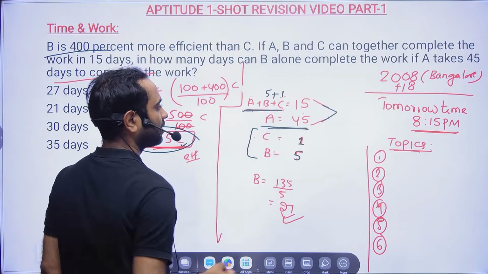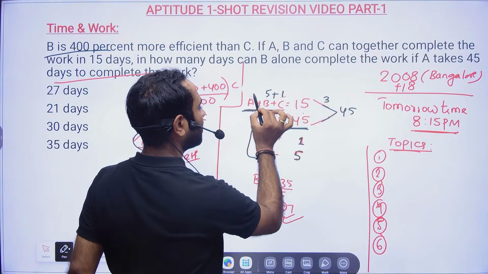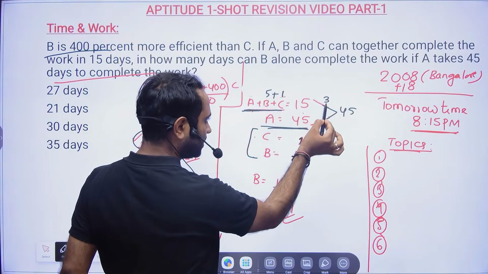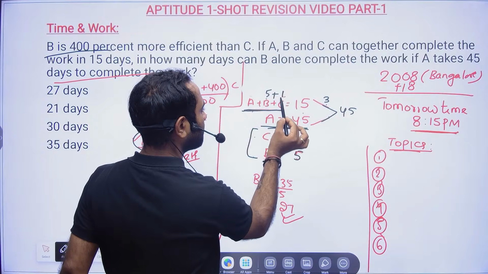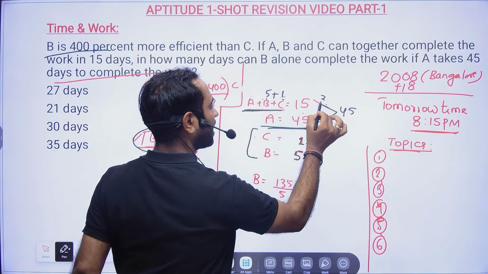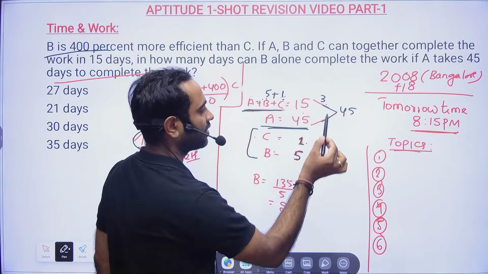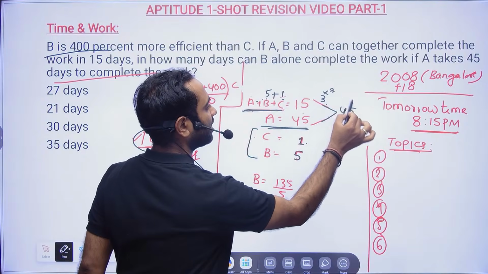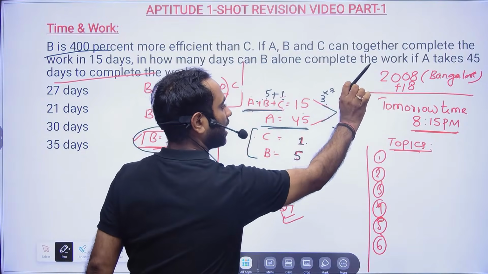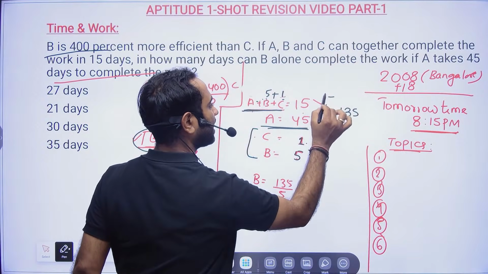So it is 6. Now if I take 45 here, then 15 3s are 45, so efficiency is 3, but 5 plus 1, A plus B plus C, is already 6. So I will try to make it more than 6. Let us multiply 3 here and 3 here. So I will take the value as 135. So 15 nines are 135.